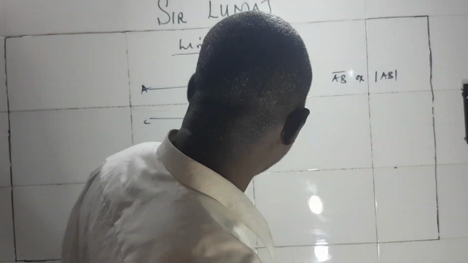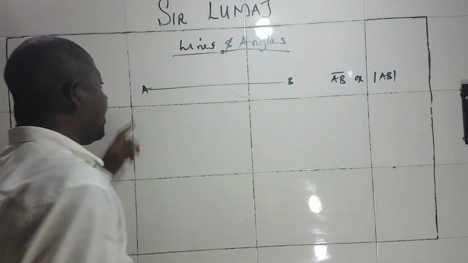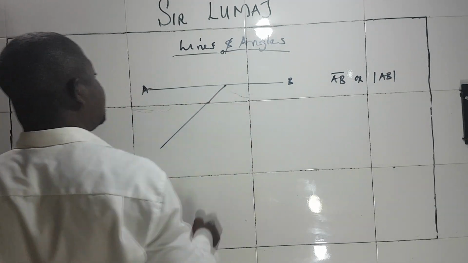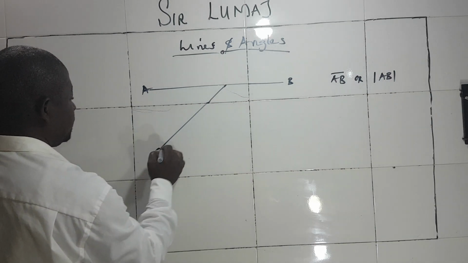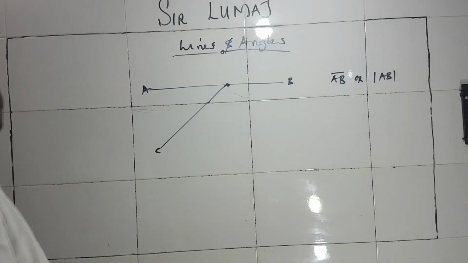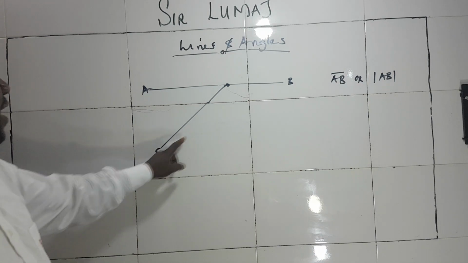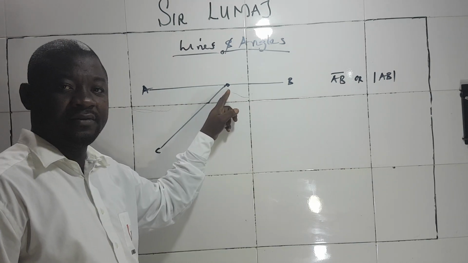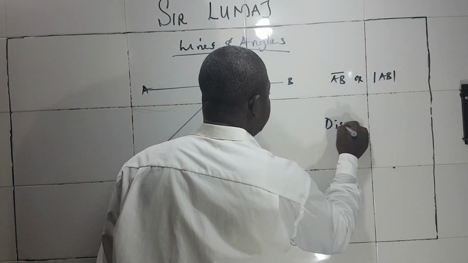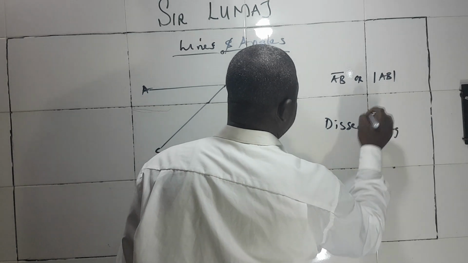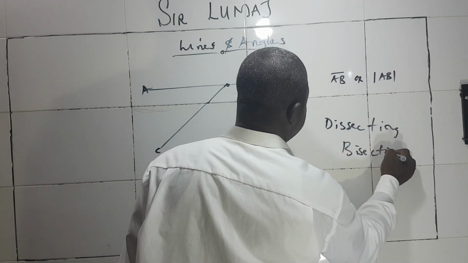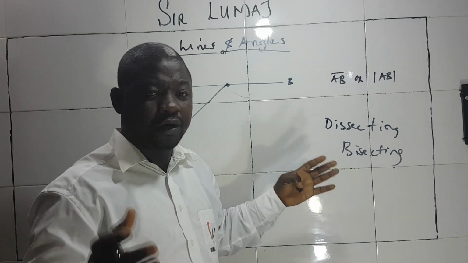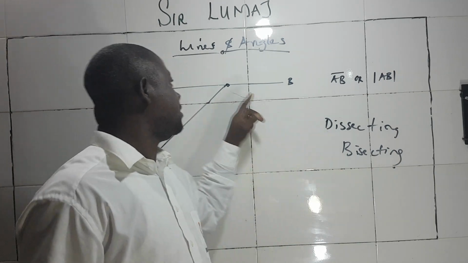But now look at it. Let's assume that we have line AB and we also have a dissection of AB by CD. This is line CD. We already have AB, but CD is dissecting. Use my word, dissecting, and bisecting. When I say bisect, it means to divide into two equal parts. But if I say dissect, it may not be equal.